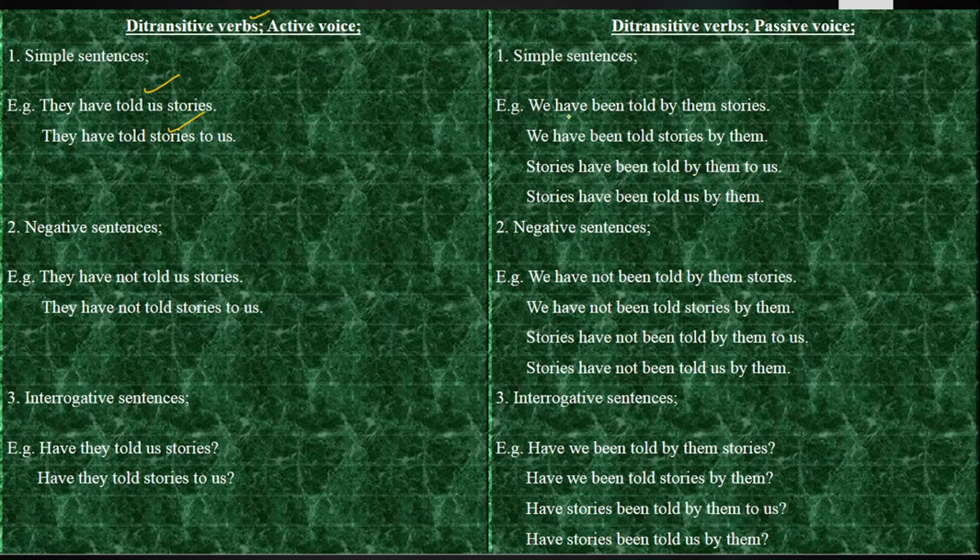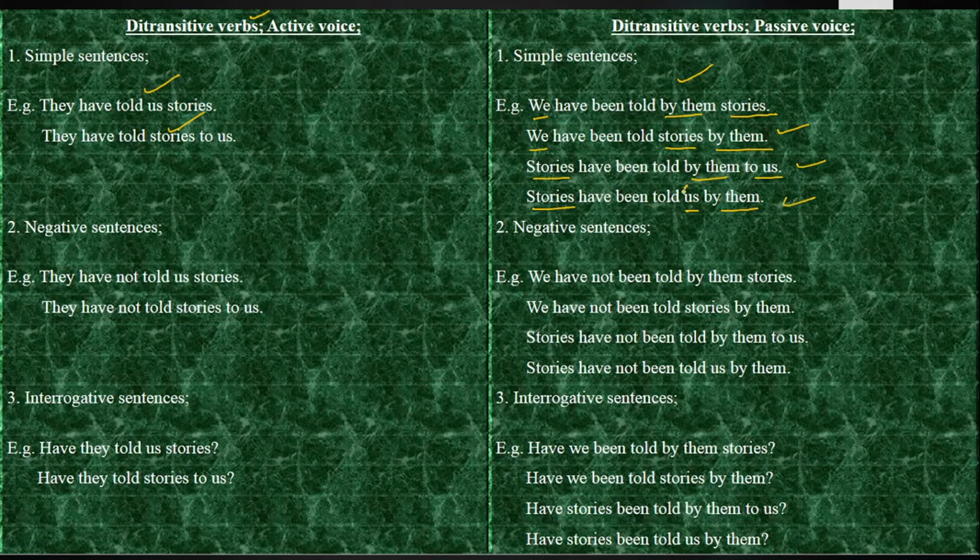And if you want to make the passive voice, first we will bring the indirect object in place of the subject, and then the direct object in the place of the subject, and by them at the end, stories at the beginning, by them at the end, to us at the end. Like they have told us stories, they have told stories to us. We have been told by them stories, we have been told stories by them. Stories have been told by them to us, stories have been told us by them.